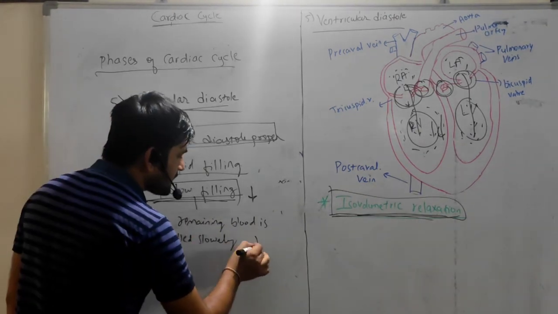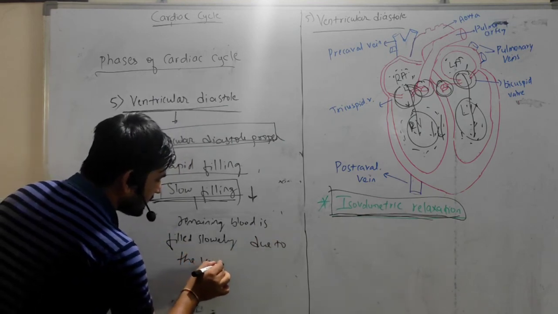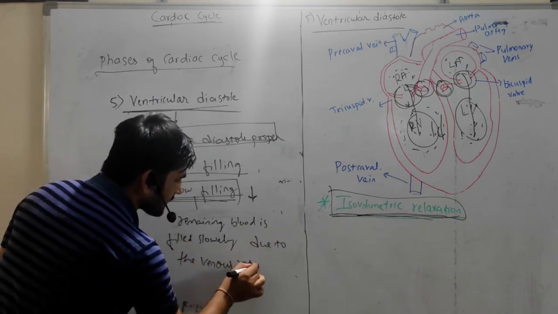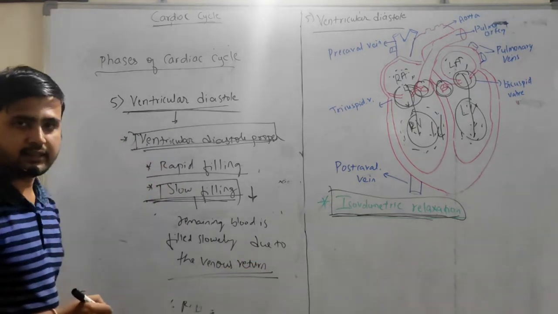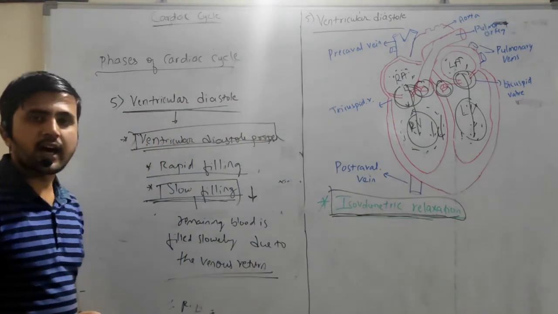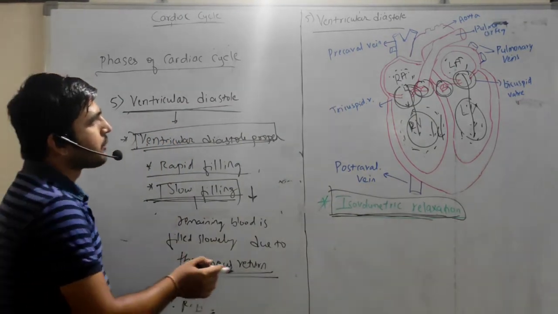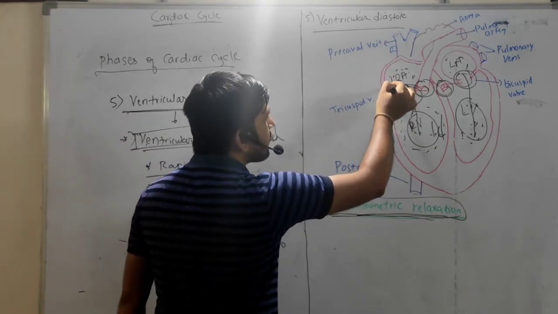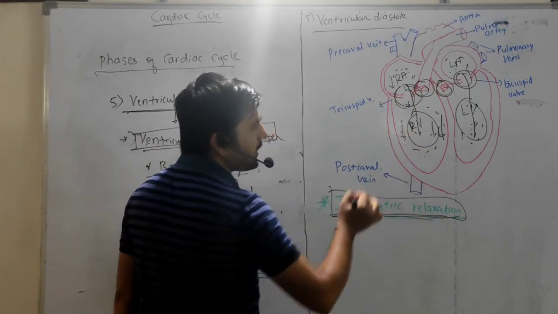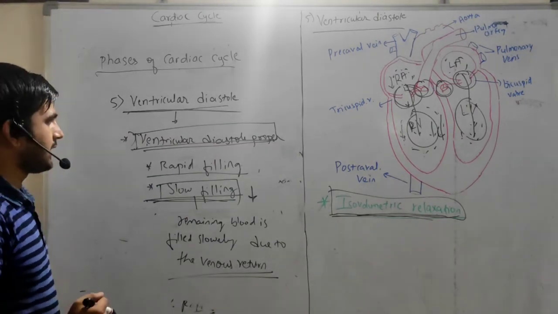This is due to the venous return, right? Because both chambers are somewhat relaxed. Okay, the pressure here is comparatively somewhat less, and here also less. That's why passive filling of the blood takes place, right?